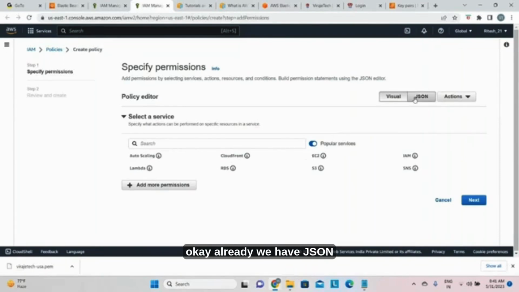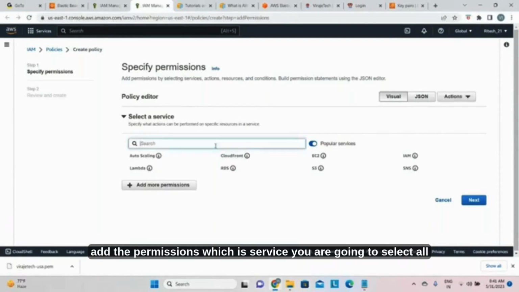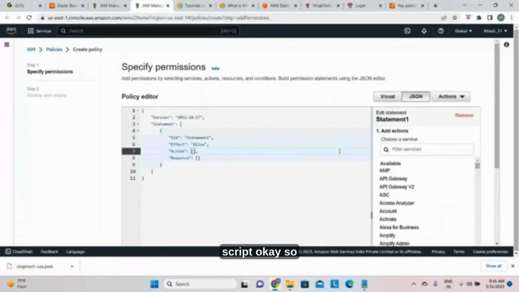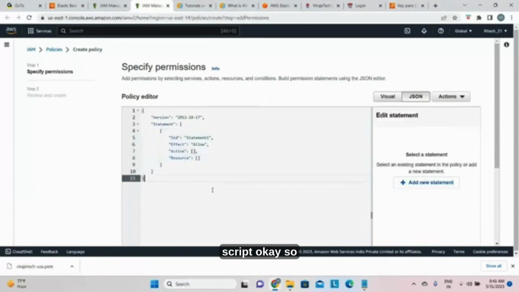If you don't know, we already have a JSON. You can add the permissions for whichever service you are going to select. As of now, I already have a script.